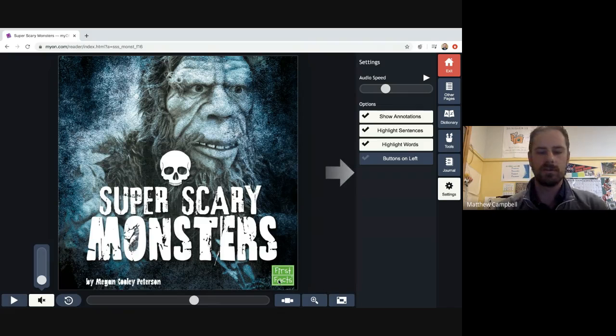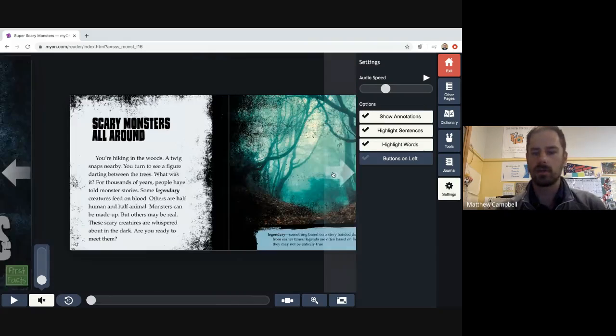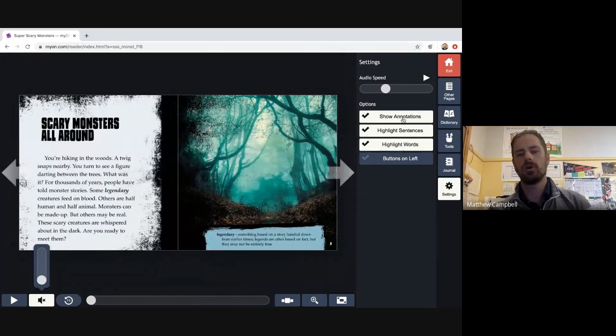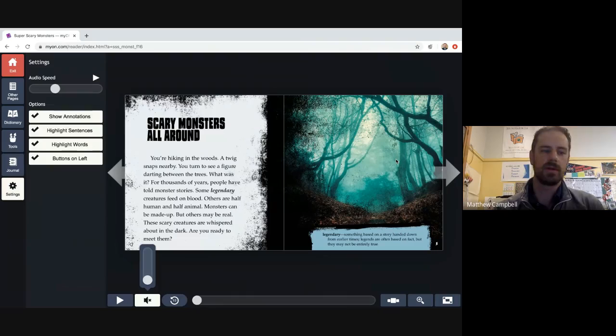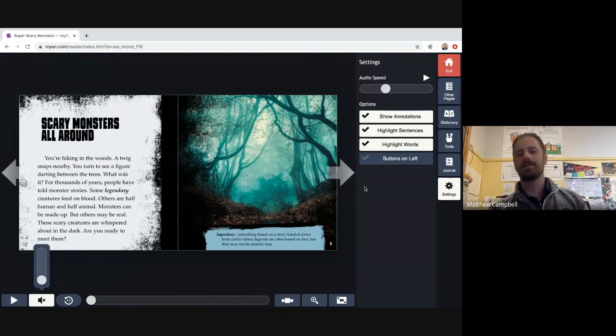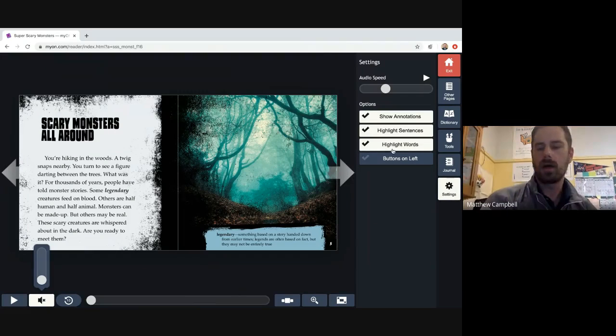There are other features in here. I'm going to go to the next page. Okay. So you can show annotations, highlight sentences, highlight words, or you can switch the side of the screen that this is on. So if I click this, the buttons pop over here. Or I can click buttons on the right. I like keeping them on the right. I don't know why, but I do. So there are some features in here that will help you with reading the words as you go through, if that's something that you would like assistance with.